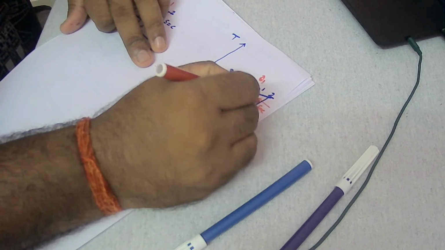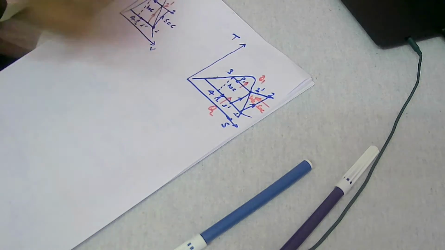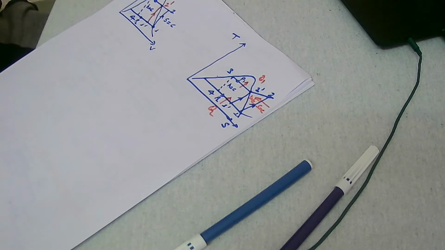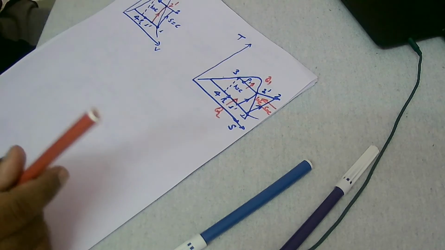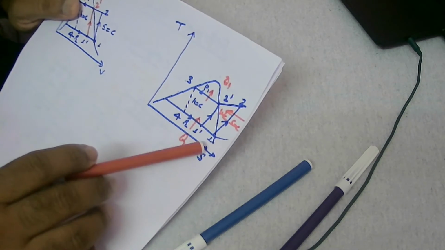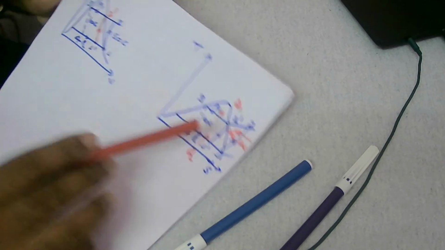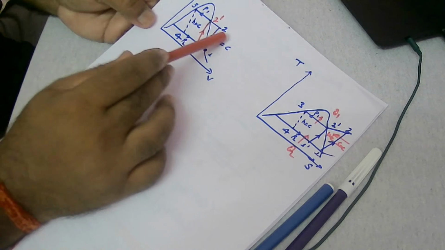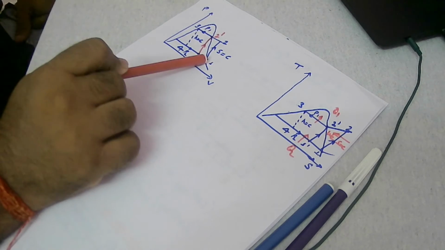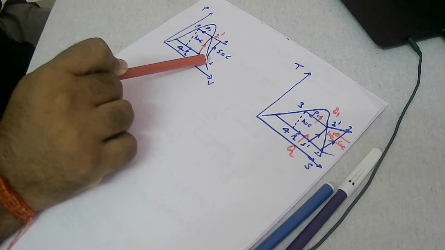So here basically work of compression is needed, and the throttle valve will not create any kind of effect, so it doesn't require any work, and it will not produce any work. So these are the cycles, right? Like that you can draw the cycle on the TS plot and on the PV plot. Now we'll see the processes. As I said, process 1 to 2 is called compression. This is known as a reversible adiabatic process.